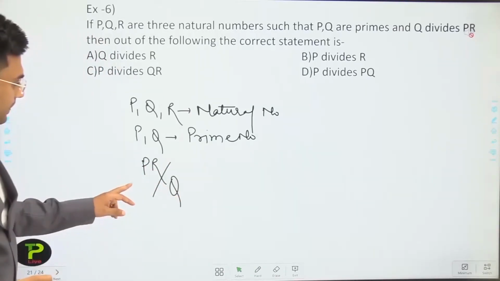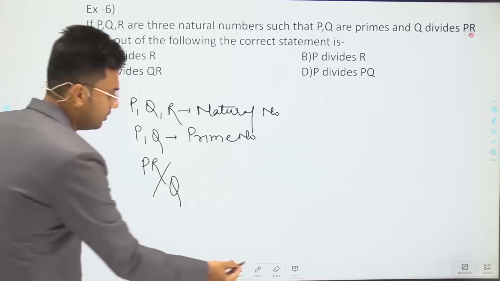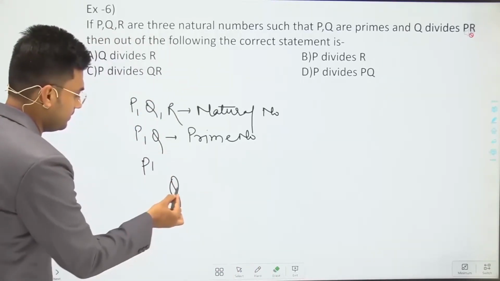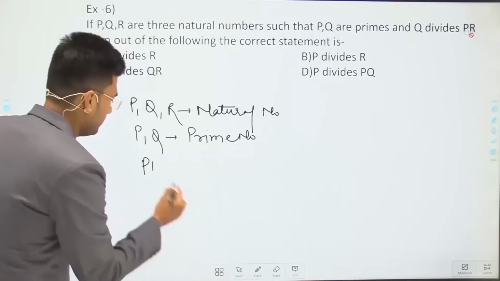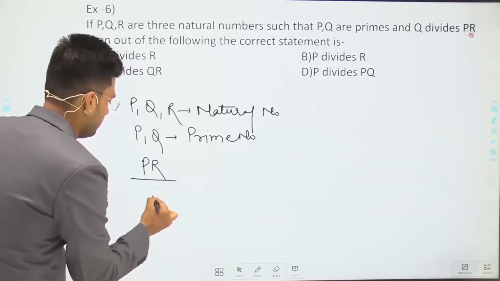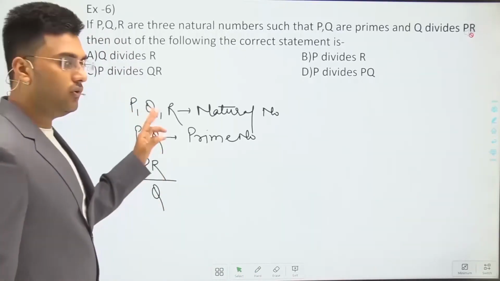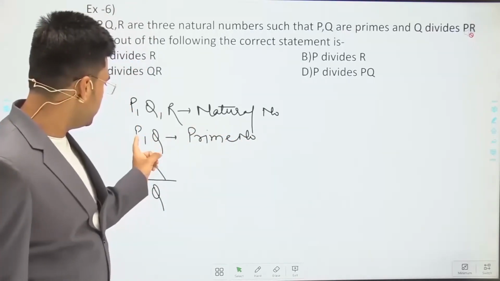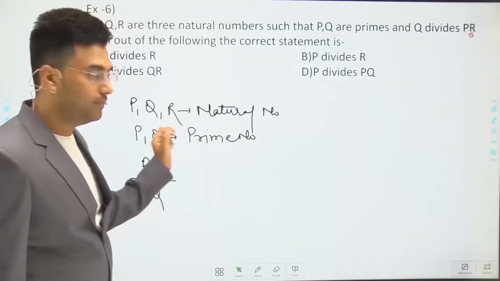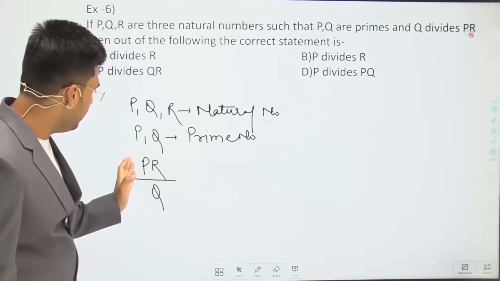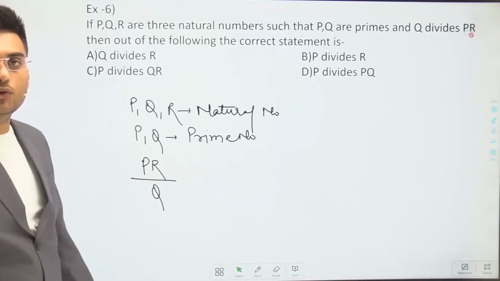That means PR is divisible by Q. So the information is P, Q, R are natural numbers, P and Q are prime numbers, and PR is divisible by Q.